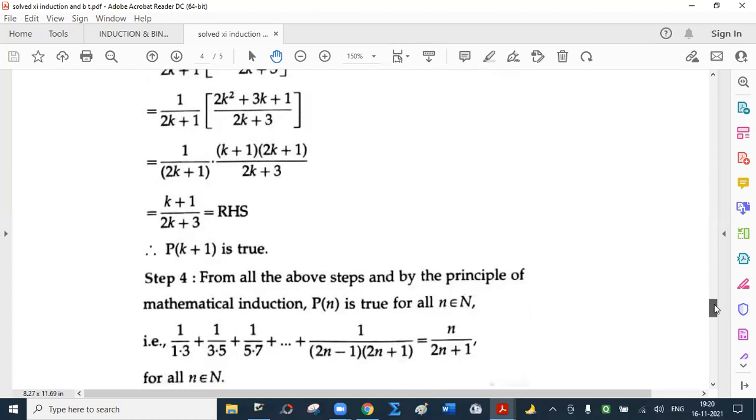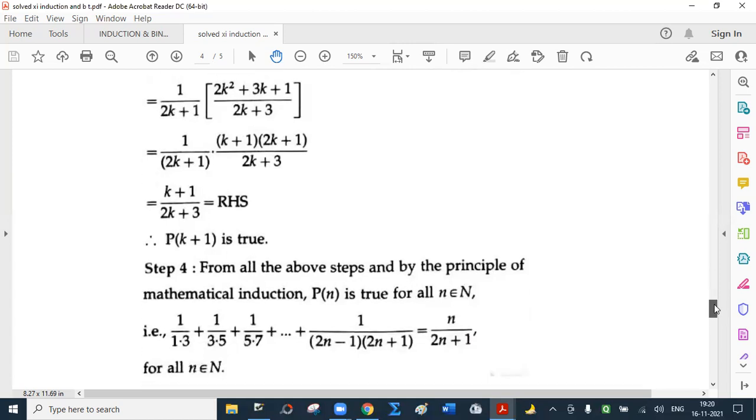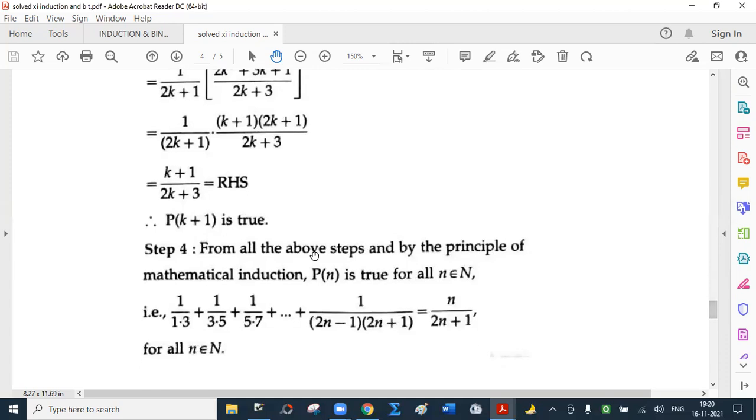So in step 4 we have to say, from all the above steps and by the principle of mathematical induction, P of n is true for all small n belonging to capital N. For convenience, we have denoted this by Pn. So you have to mention this also. Okay. So that's it for today.